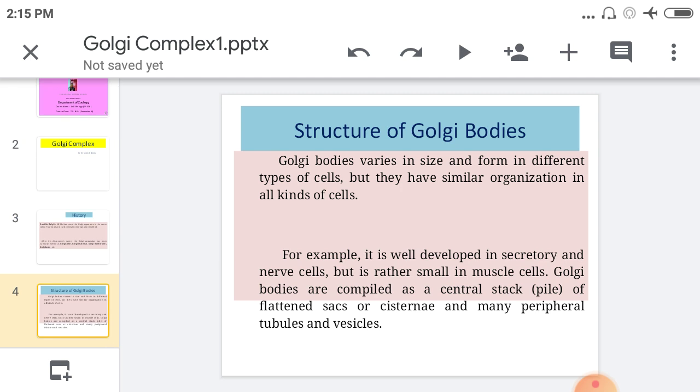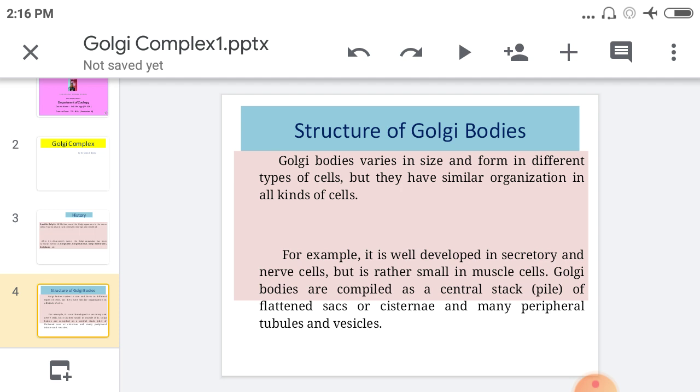Then going toward the structure of the Golgi bodies or the Golgi complex. Firstly, what is the function of the Golgi body? Synthesis and secretion. Golgi bodies vary in size and form in different types of cell, but they have a similar organization in all kinds of cell.